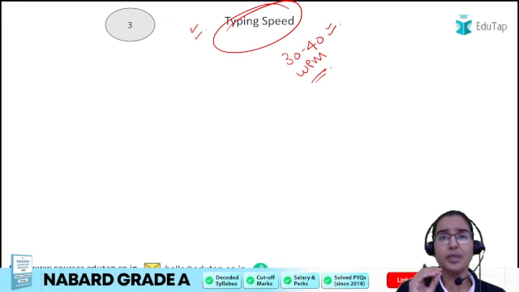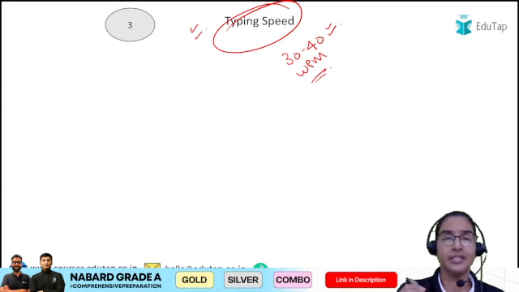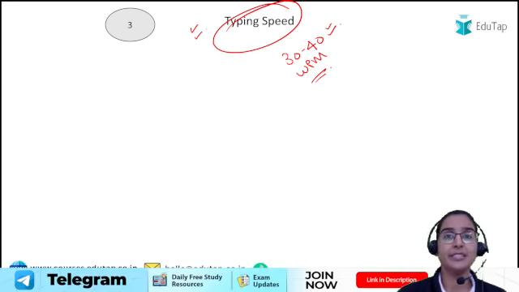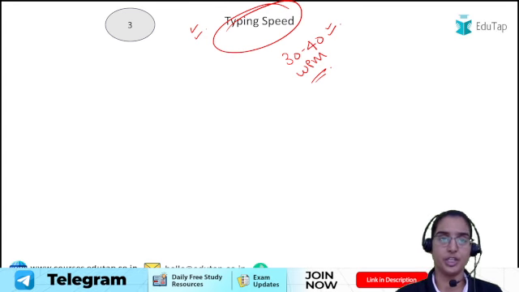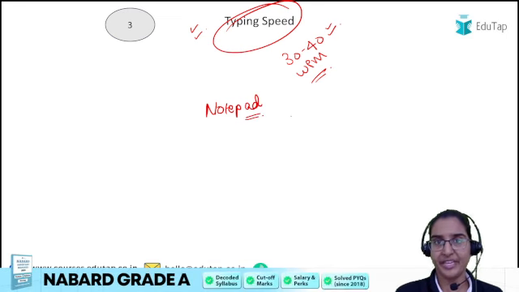So 30 to 40 words per minute is the typing speed which is required for our NABARD Grade descriptive paper, right? And this is again something which you can achieve just by practice. Now a lot of you have this question, where to practice? So students, you can practice on your own using the notepad app, right? In our desktops, we have an inbuilt notepad app.